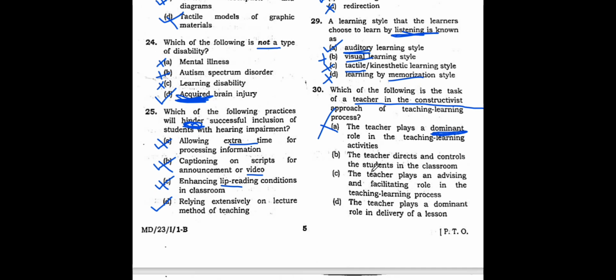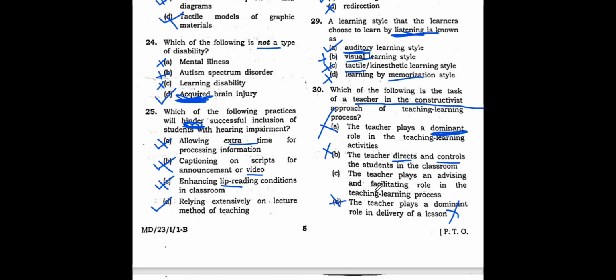The teacher directs and controls the students in the classroom. No, this is also wrong. We are not going to control the students there. We are not going to give them directions, because we are talking on the basis of constructivism. So on the basis of constructivism, directing and controlling the students is not the solution. The teacher plays a dominant, see again, this dominant is coming here. Whenever you hear these negative words, you understand that this cannot be the answer. So now the only option left is C.